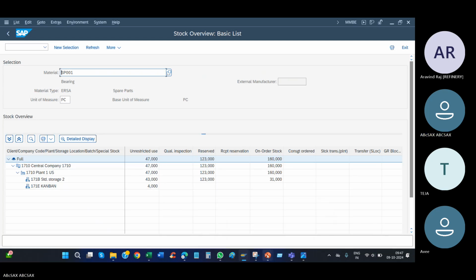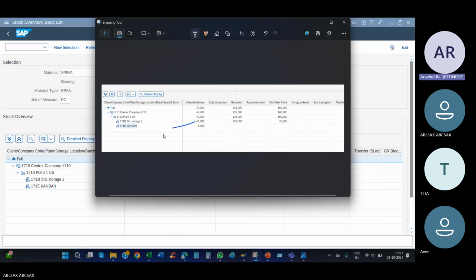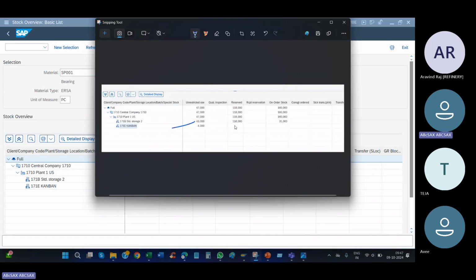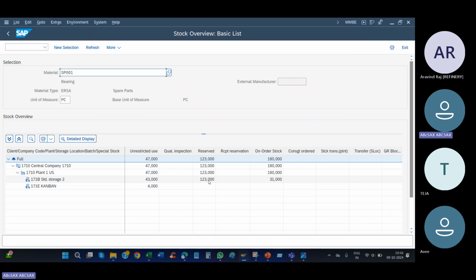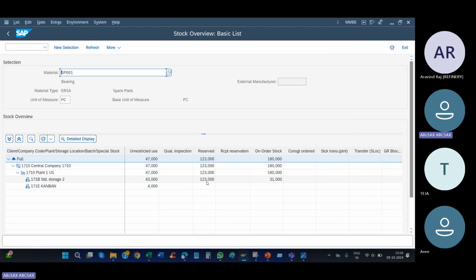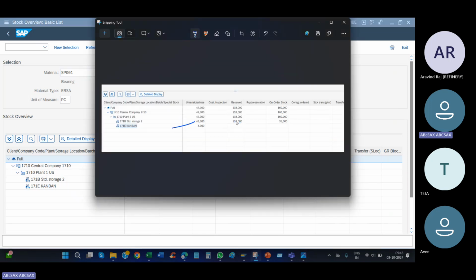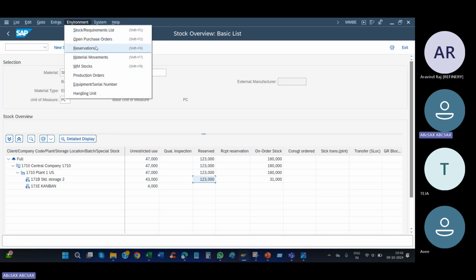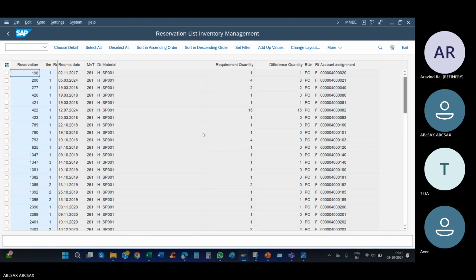See, the reserved quantity went from 118 to 123. Reservation of 5 quantity against our order number.